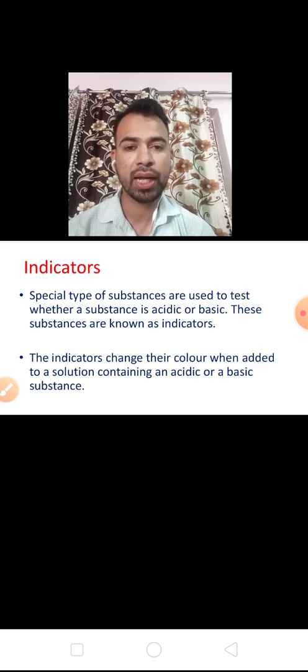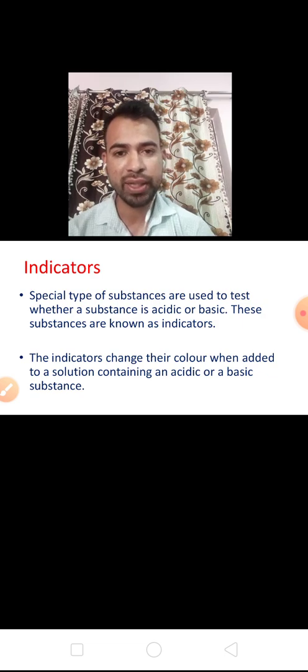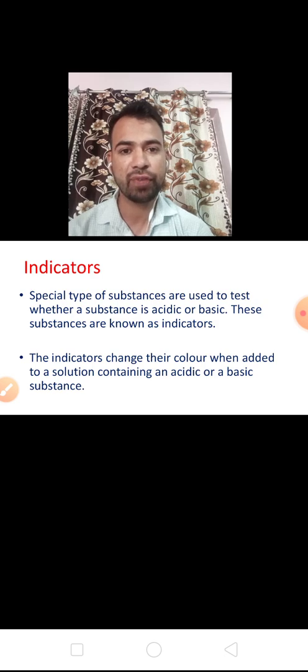That's why we cannot taste all substances. So without tasting, how can we determine the nature of substances? If we are working in the laboratory, how can we determine whether a solution is acid or base? By use of indicators.